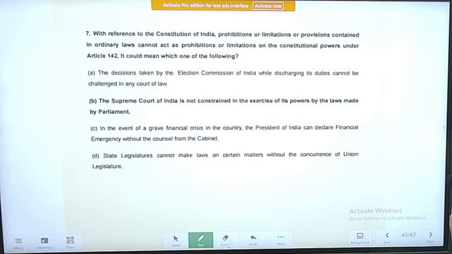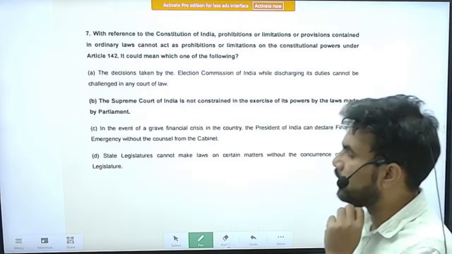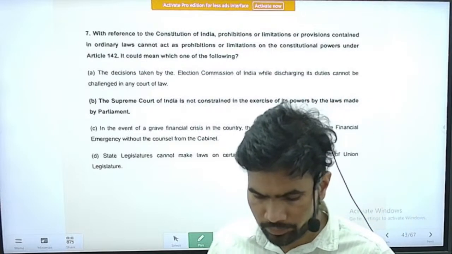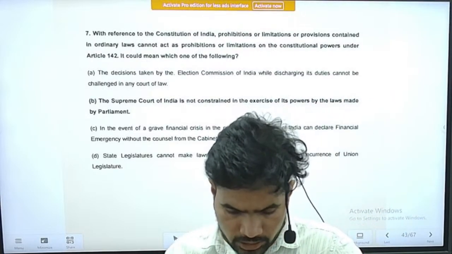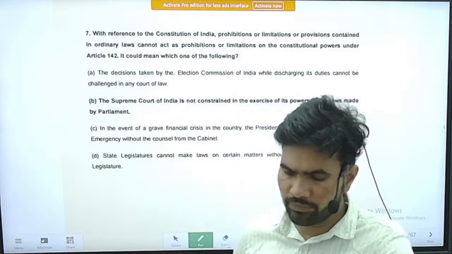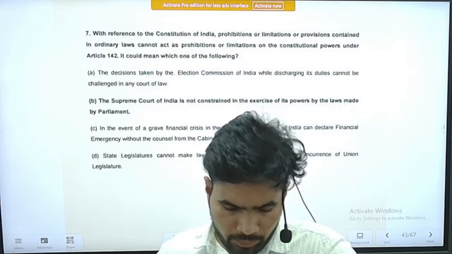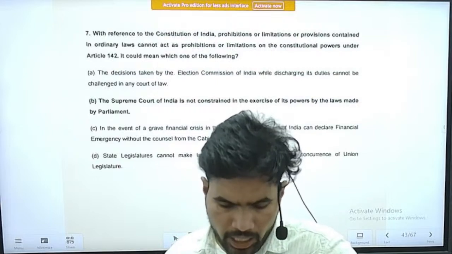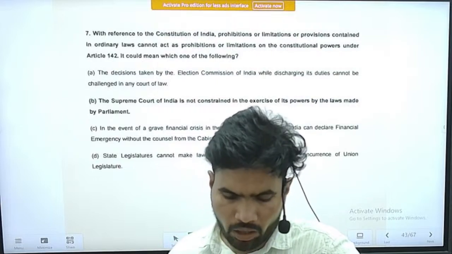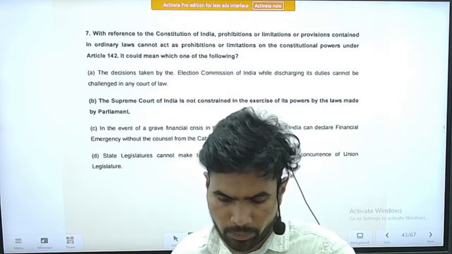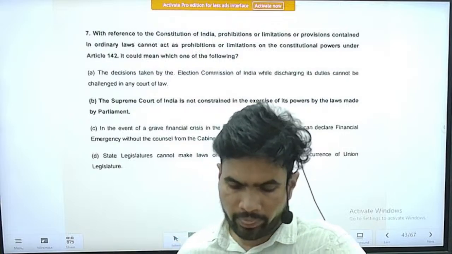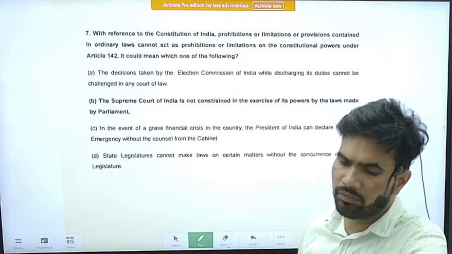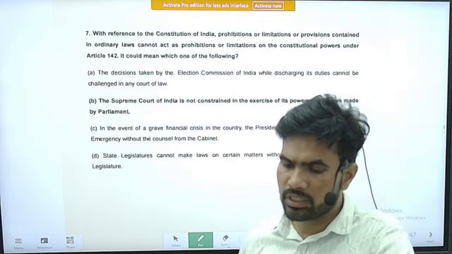Right. So the question is about Article 142. So we will see this question. Right. So the question is, with reference to the Constitution of India, prohibitions or limitations of or provisions contained in ordinary laws cannot act as prohibitions or limitations on the constitutional powers under Article 142. It could mean which of the following?